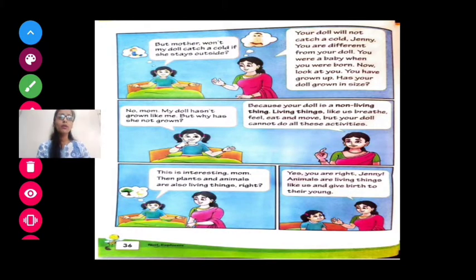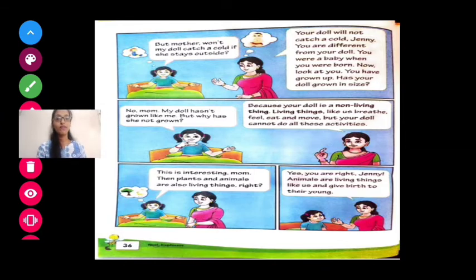But mother, won't my doll catch a cold if she stays outside? Now she is saying this is also right, that if her doll is outside, the doll will also get cold and cough. So now what is mother saying? Your doll will not catch a cold, Jenny. Now why will the doll not catch a cold? You are different from your doll.